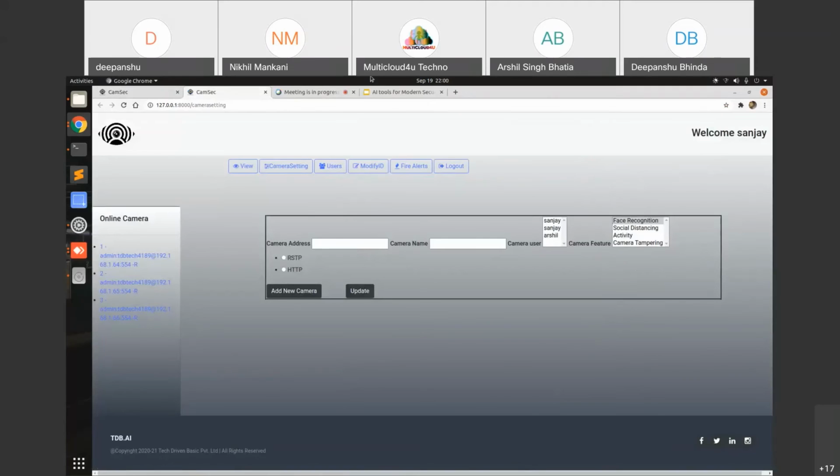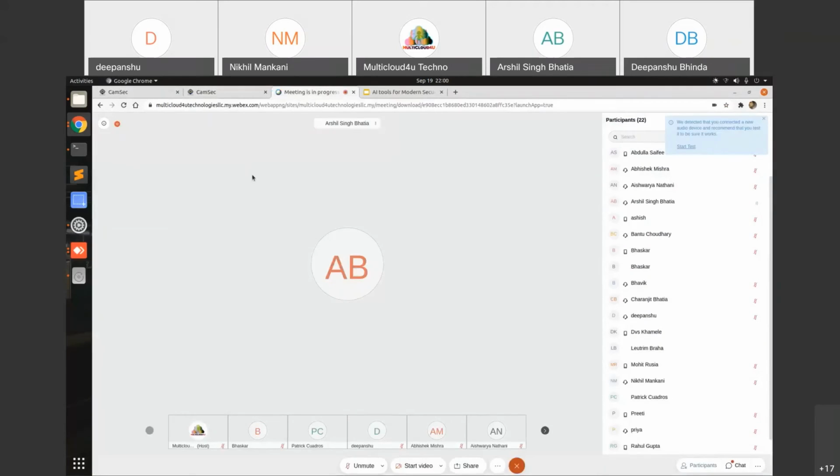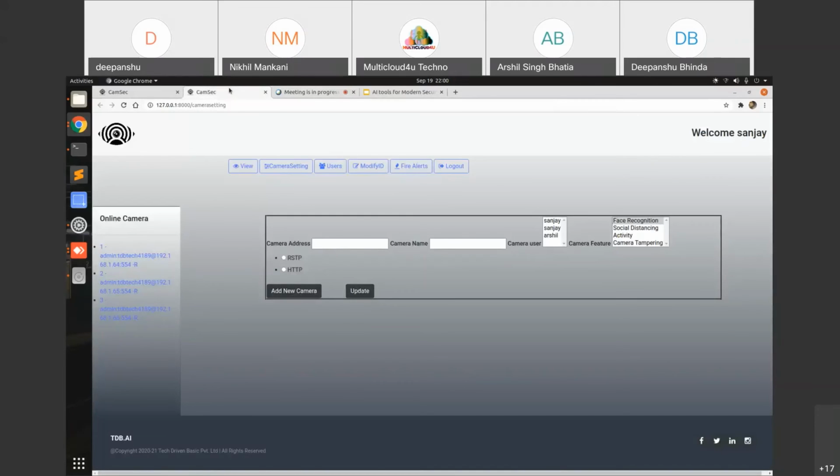Hello. So as I have explained about the RTSP and the HTTP link, here you can see that we have taken two types of link, RTSP and HTTP link. Now it is a dynamic product, so you can add hundreds, even thousands.